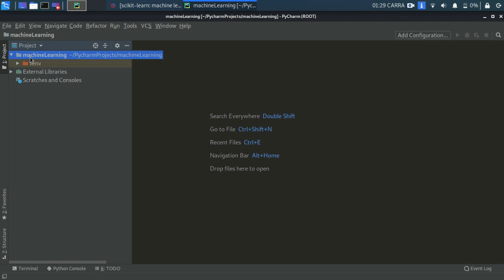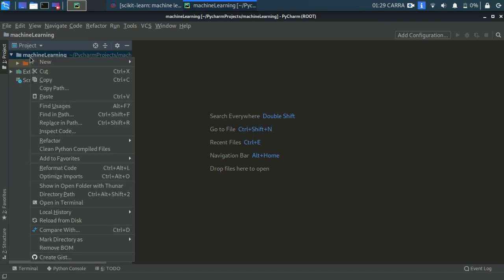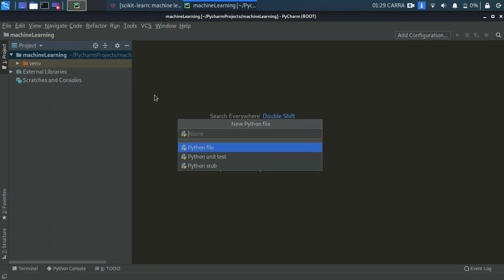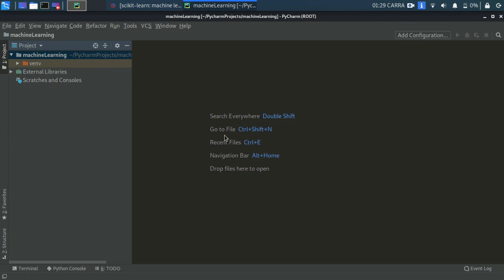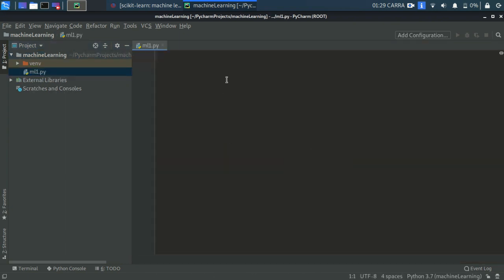So let's just create a new Python file here. Go on to New, and then I will be creating a new Python file. I will name this Python file ML1, for machine learning tutorial 1. Just wait, it has already been created. Now let's confirm our installation, whether it was successful or not. So import sklearn.